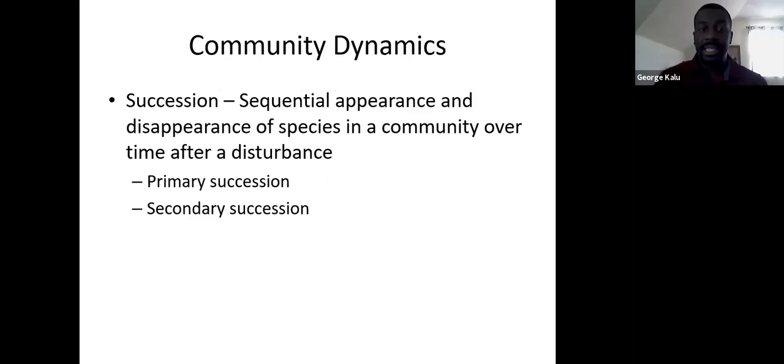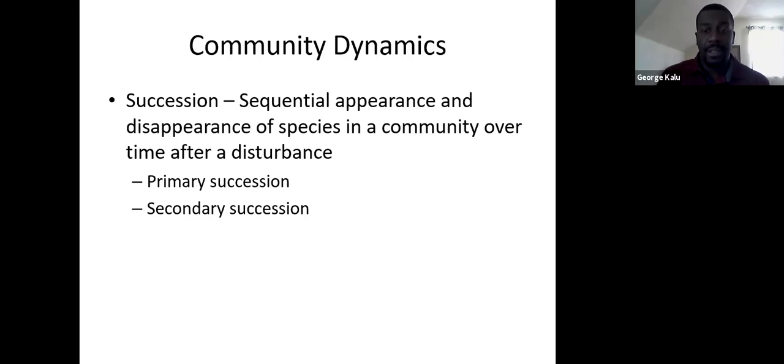This is going to take place in what's called succession. Succession is the appearance and disappearance of different species over a particular period of time after a disturbance. We can have two different types of succession: primary succession or secondary succession. In both of these cases, we're going to be seeing the disappearance and then appearance of different species over time after some kind of natural disturbance.